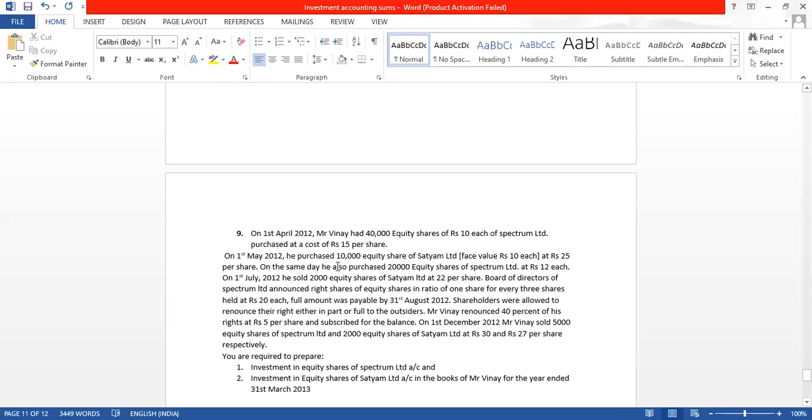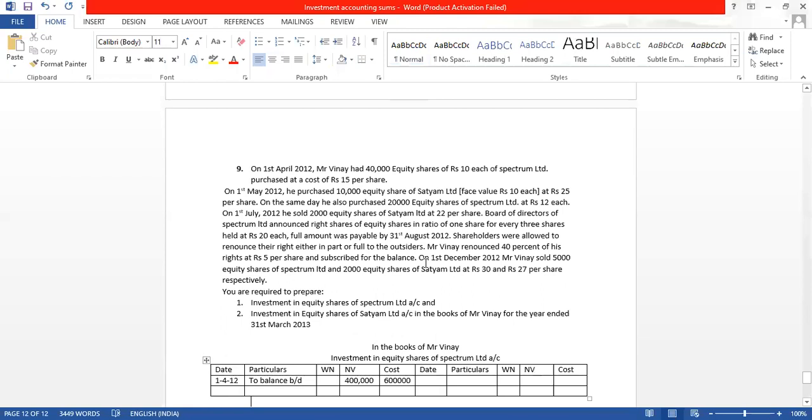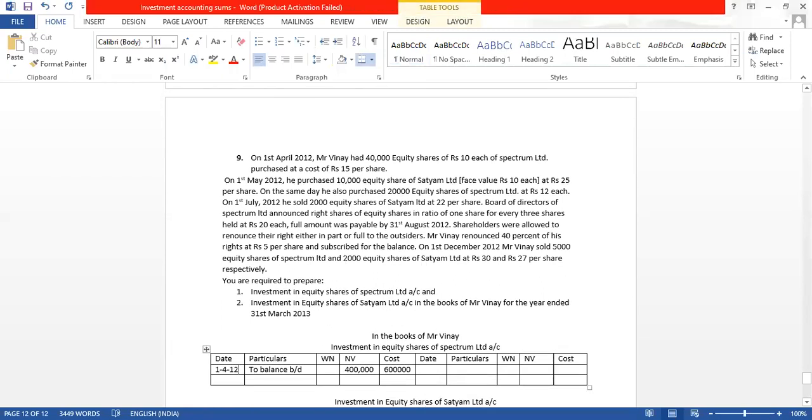So on the same day, he also purchased 20,000 equity shares of Spectrum at 12 rupees. Cost is 12. So on which day? On 1st May 2012, he purchased, which means our shares will increase. Shares will increase, and when purchased, what will go out? Cash will go out. He purchased 20,000 shares at 12 rupees.